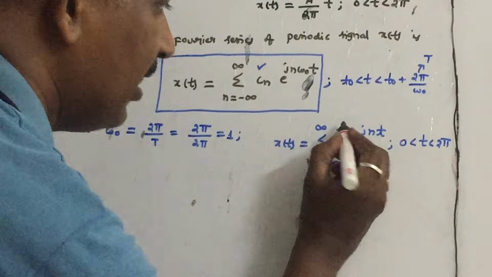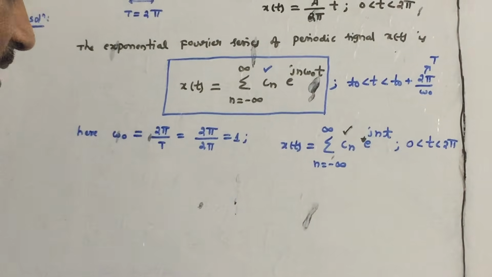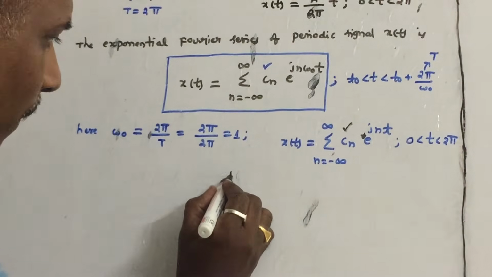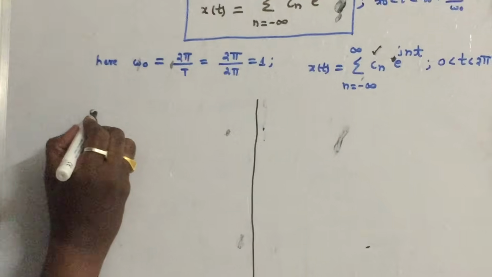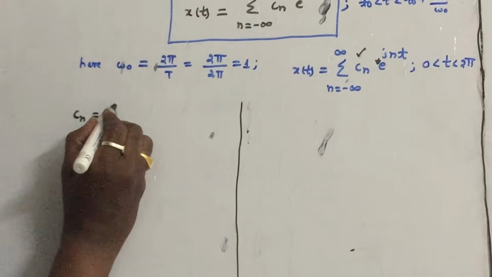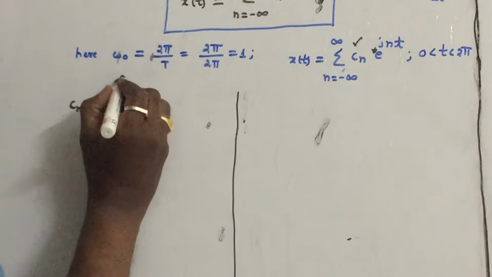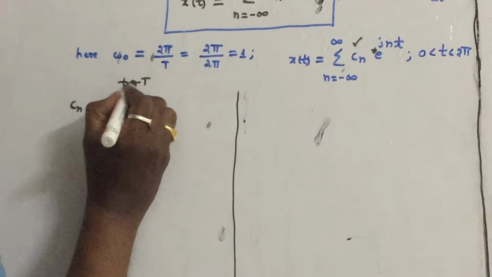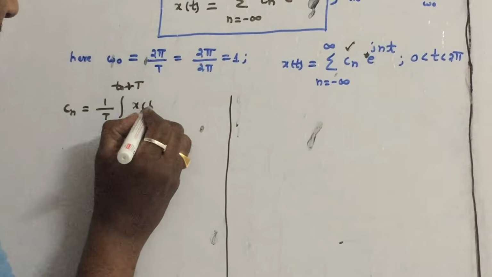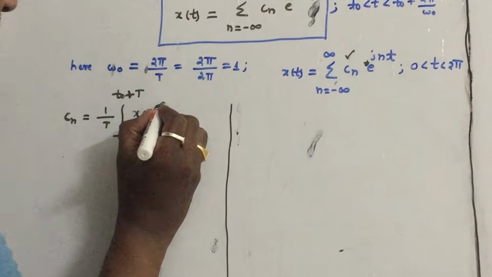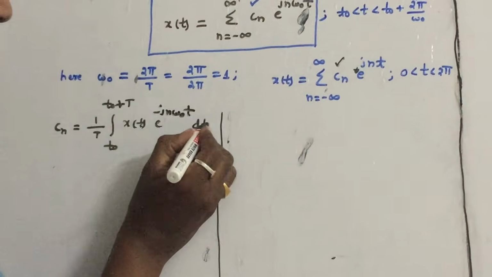Now to find Cn, first let us write the formula for Cn, the exponential Fourier series coefficient formula. It is 1 by T, integral from t0 to t0 plus capital T of x of t into e power minus j n omega 0 t dt.